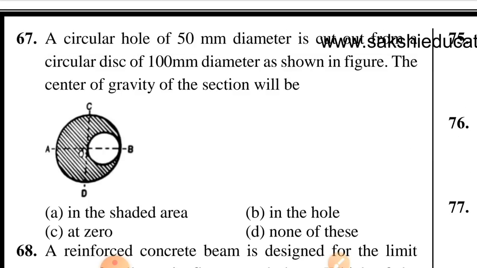Question number 67. A circular hole of 50 mm diameter is cut from the circular disc of 100 mm diameter as shown in figure. The center of gravity of the section will be. Option A is correct, in the shaded area.